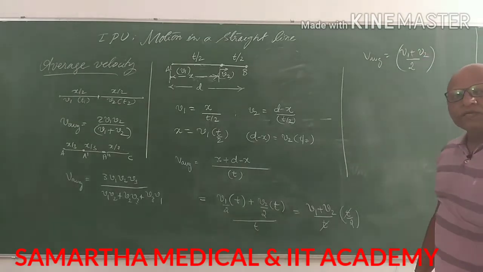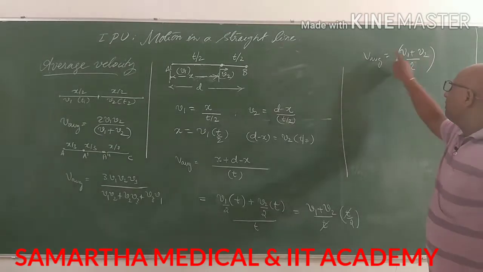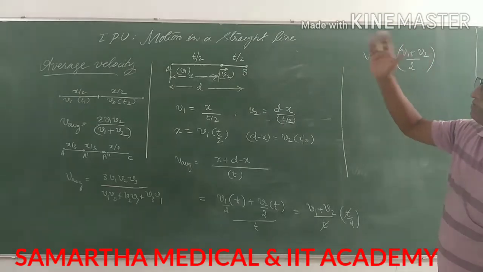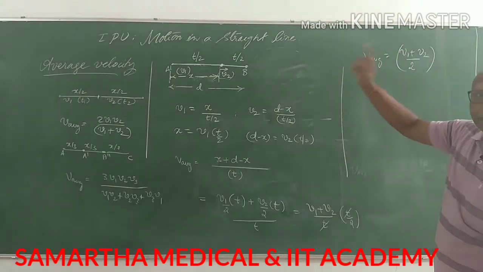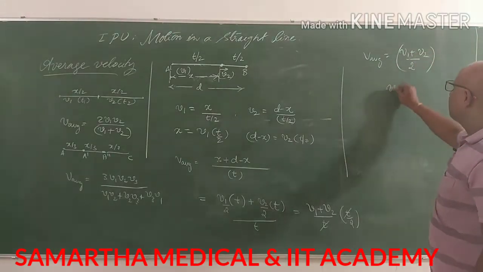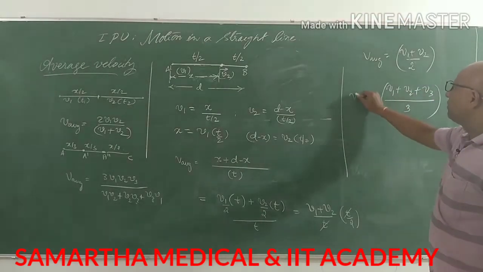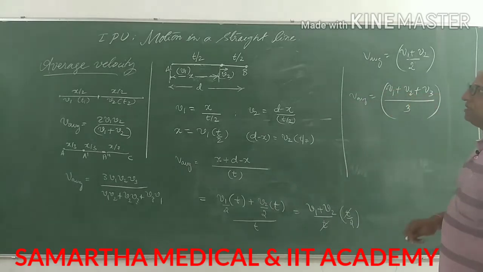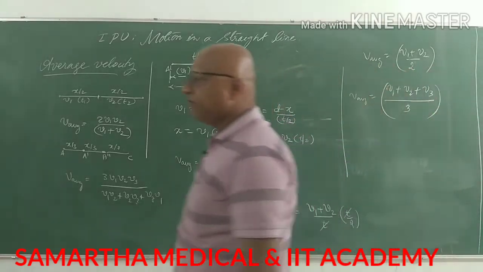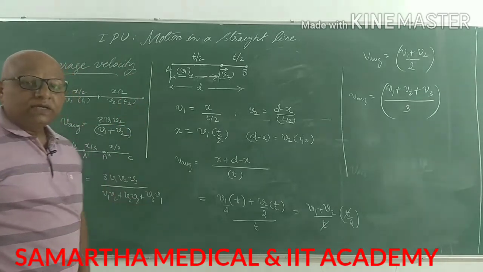And if you observe, this is nothing but the expression for the average of any two quantities like v1 and v2. If there are three velocities, like time divided into 3 equal parts, t by 3 plus t by 3 plus t by 3, then it becomes v1 plus v2 plus v3 by 3. That is the average velocity for 3 consecutive velocities. If there are 4 entries, it will become v1 plus v2 plus v3 plus v4 by 4. That is the equation for average velocity when time is equally divided.